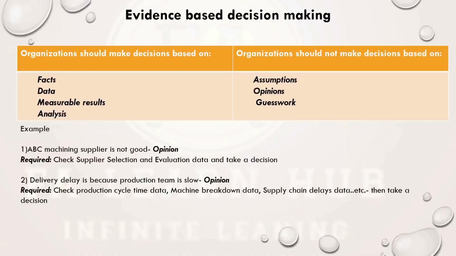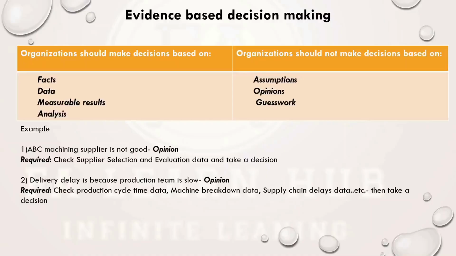The next thing is the last one year of supplier evaluation data, based on quality, on-time delivery, and their response. That data has to be taken, and after that we take a decision on whether the supplier is good or bad. That is evidence-based decision making.